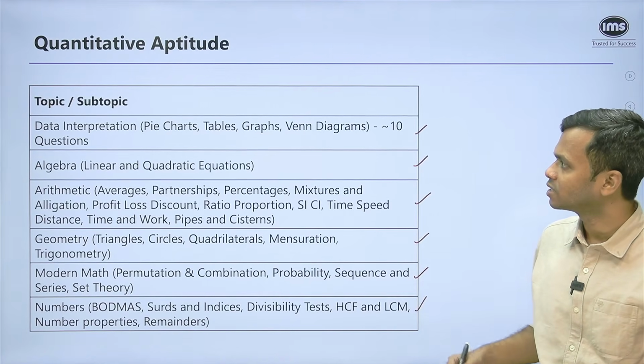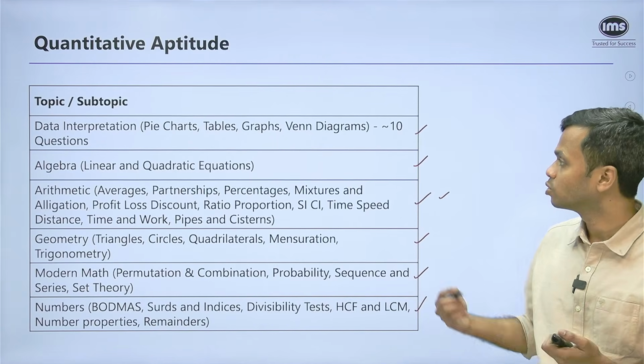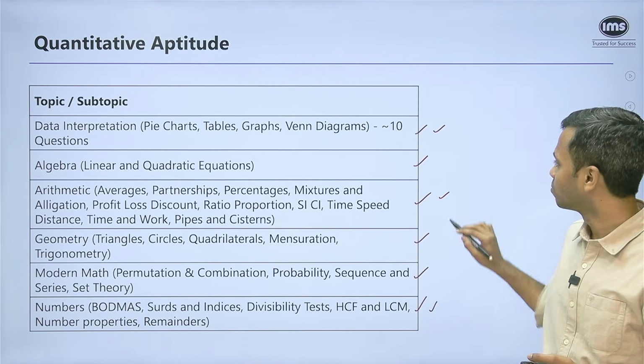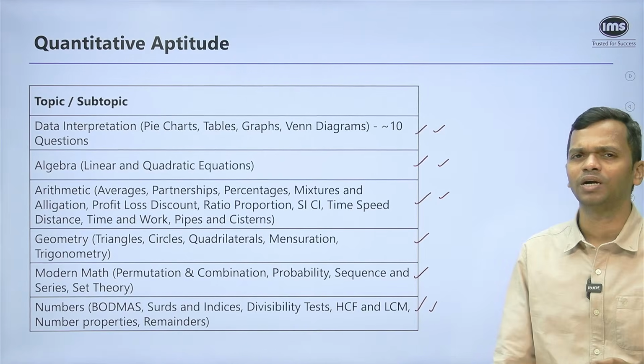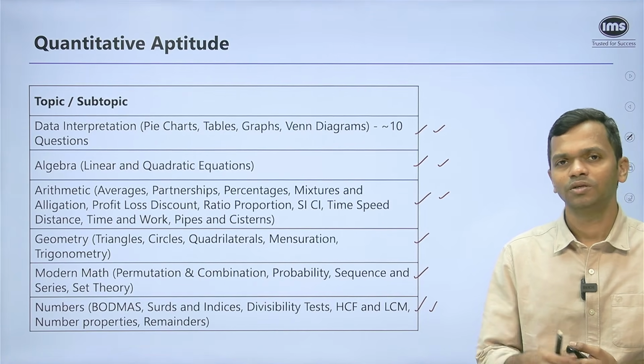So if I have to pick areas, I'm definitely going to focus a lot on arithmetic because that will also build my base for the data interpretation. I'm definitely going to add numbers and I'm going to have algebra. So at least this much, if you do, you will have a decent performance on the quant section.